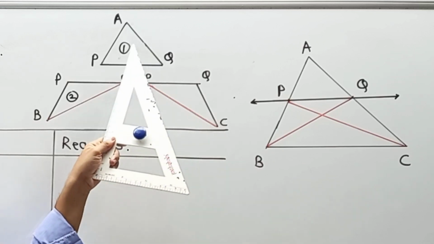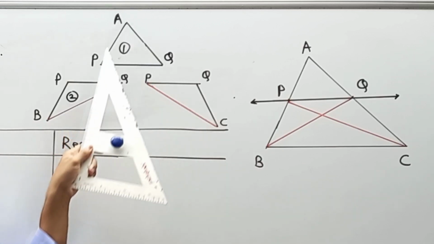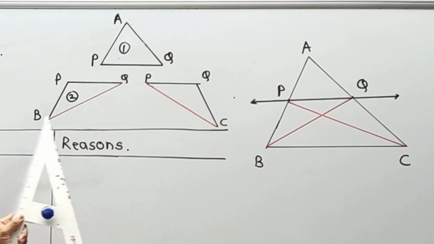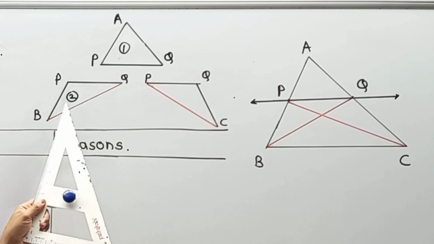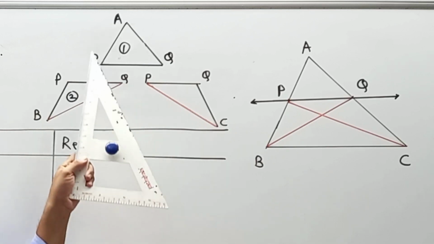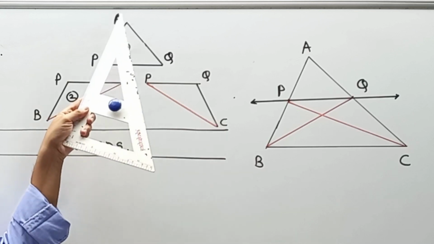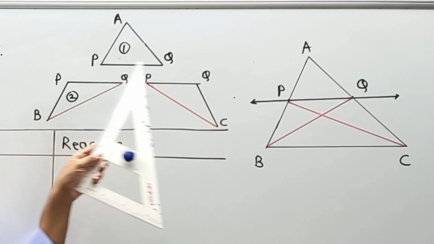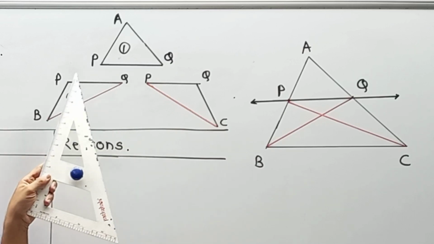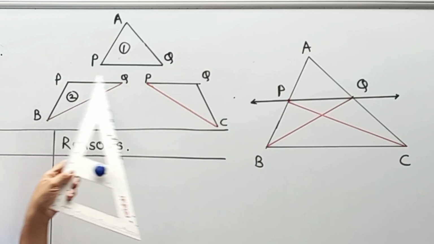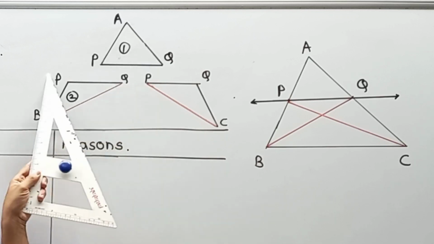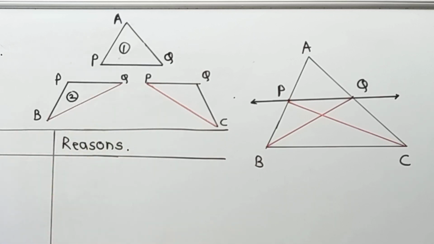Now I am going to take the ratio of area of triangle APQ upon area of triangle PQB. We know that the ratio of areas of two triangles is equal to base into height of the first triangle divided by base into height of the second triangle. Here if I consider AP as a base, then PQ is my height. For second triangle PQB, if I consider PB as a base, then PQ is a height. Means in triangles 1 and 2, the height PQ remains the same.